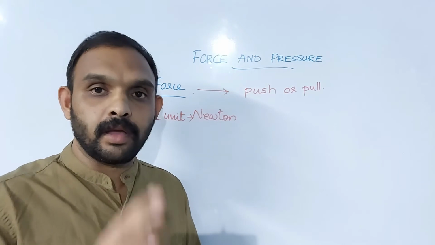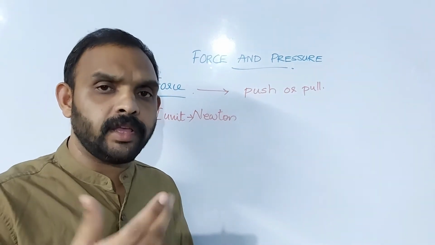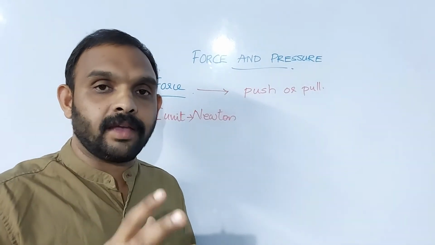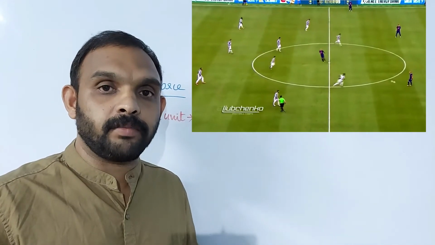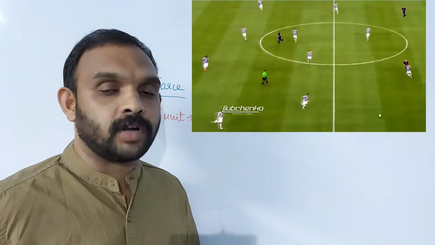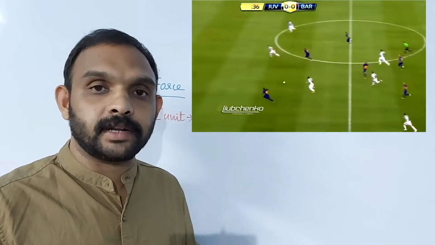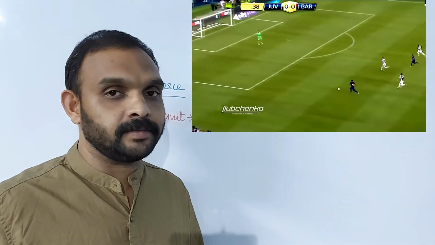Is it clear? And we know that during a football match, if a player kicks a stationary football, then only the ball will start rolling. Otherwise it is in a rest or stationary position. Clear?